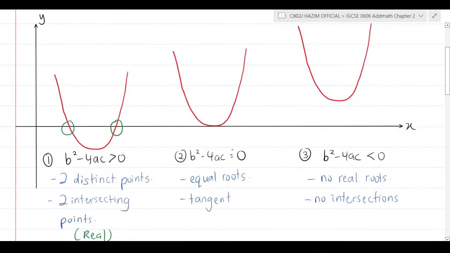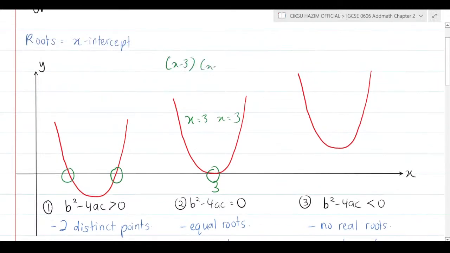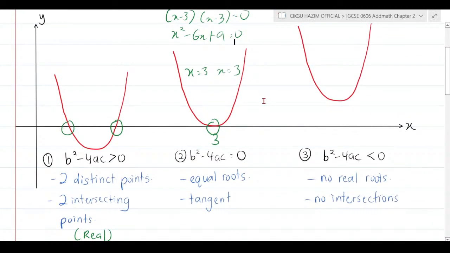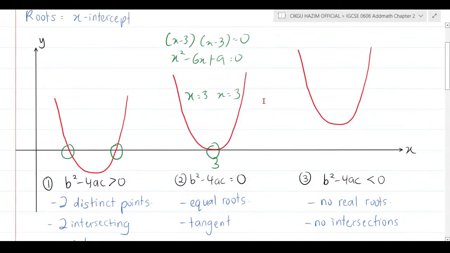The second type of roots only has one intersection, which they call equal roots, because it's supposed to have two, but the two are equal. Imagine if this is 3, so it may be written as x equal to 3 and x equal to 3. Why is that? Because later you're going to have an expansion of (x minus 3) squared equal to 0. You're going to have x squared minus 6x plus 9 equal to 0. That is the example of equal roots. Another keyword here is tangent. Equal roots and tangent are the same thing. So that's the second example.